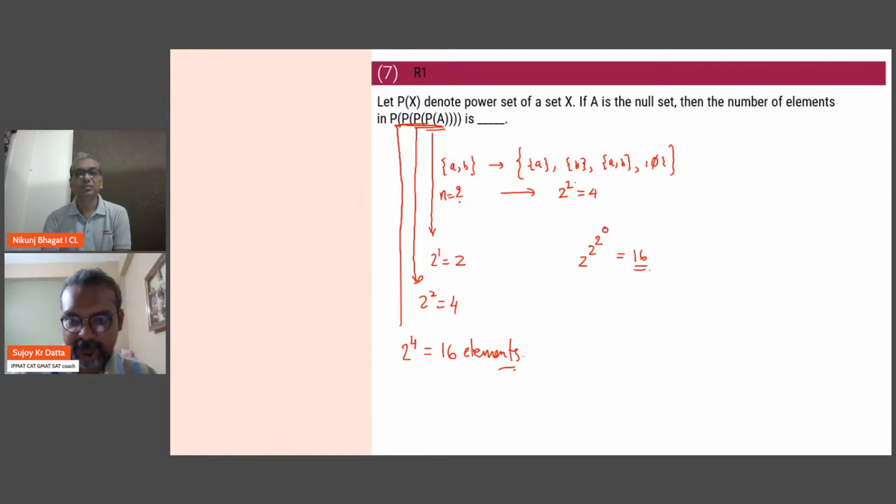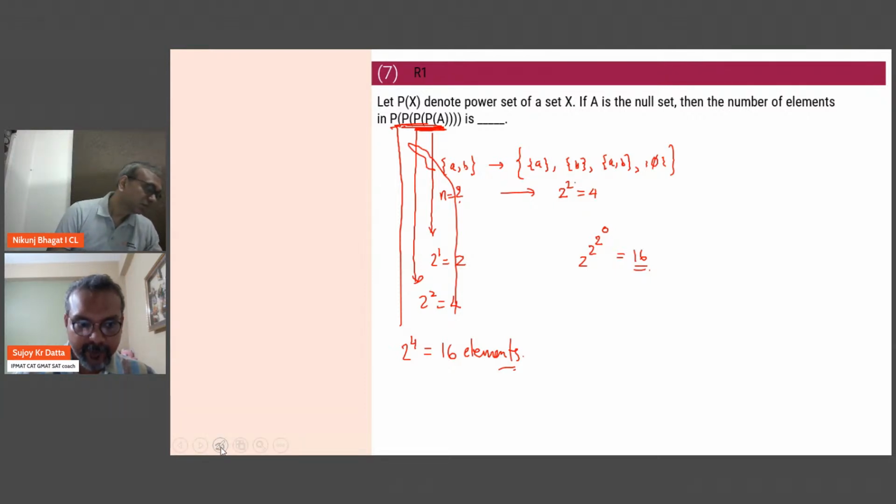Please check if this was okay. So after doing two power sets, you have 2 to the power 1, 2 elements. Then after the third one, it is 2 square, which is 4 elements. And finally, after the fourth one, it will be 2 to the power 4, 16 elements. Please check if you have any confusion regarding this. So this is more like if you know the formula, then you are done basically.